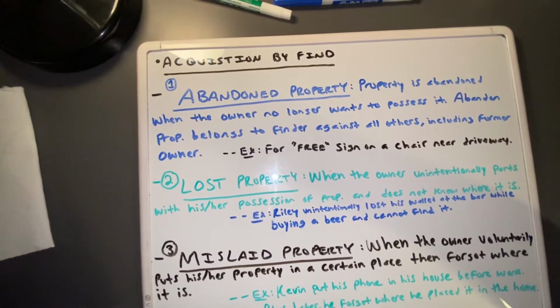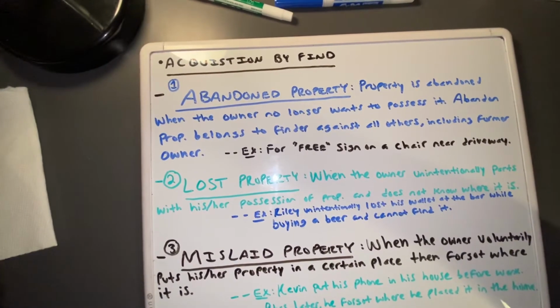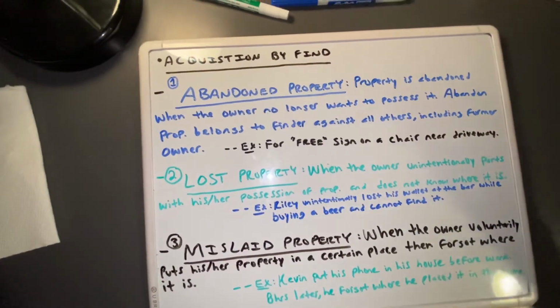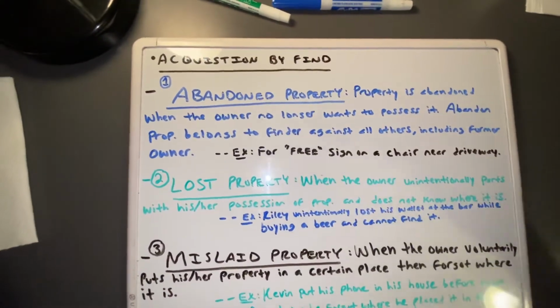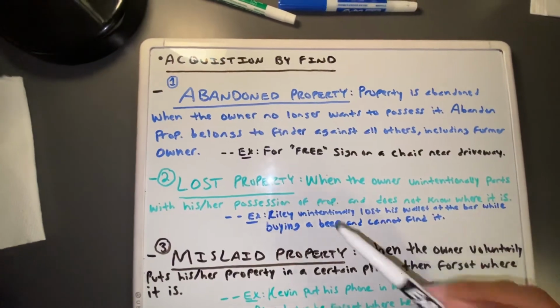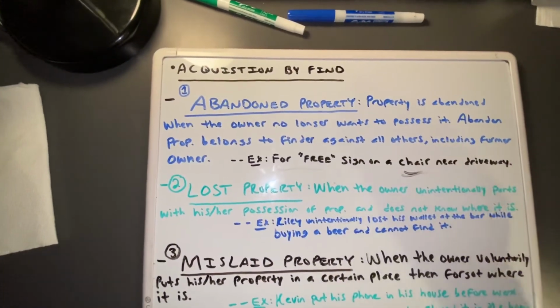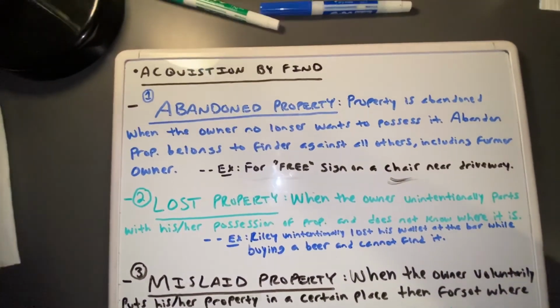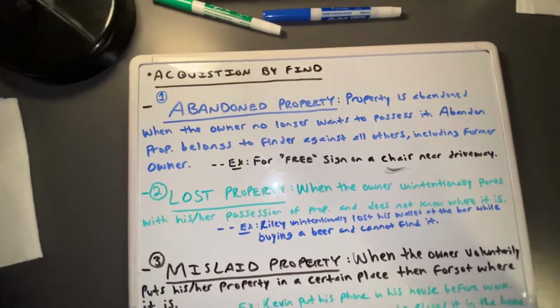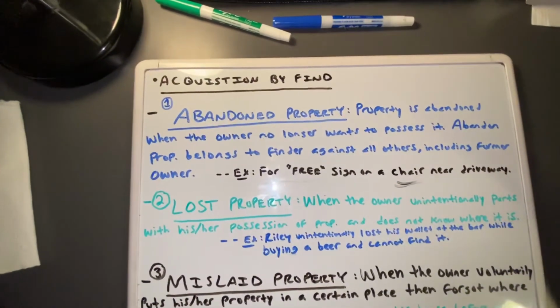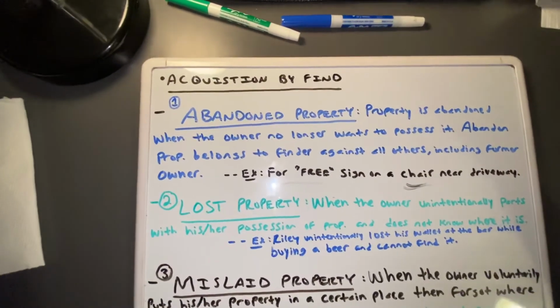An example of this is, let's just say you're walking in your suburban neighborhood, and you happen to see someone put a for free sign right next to a chair, a couch, or whatever. That person is abandoning their property in order for anyone else to possess it.